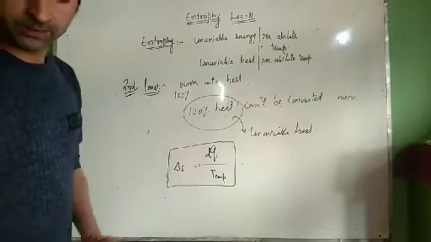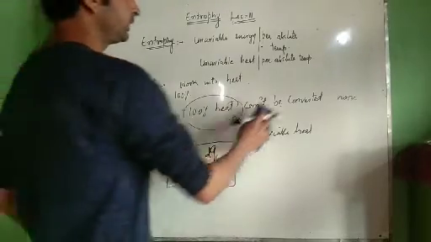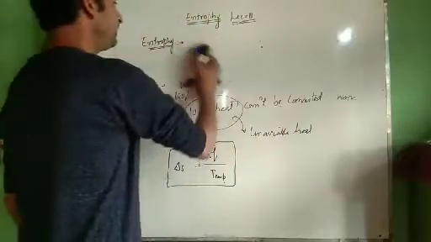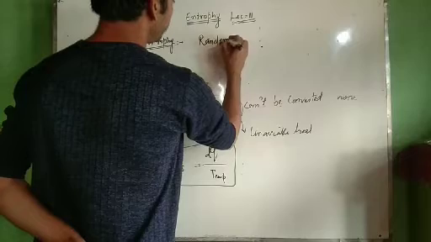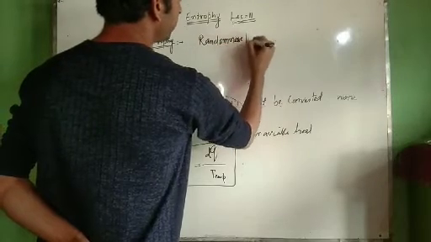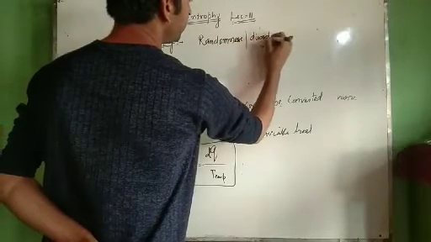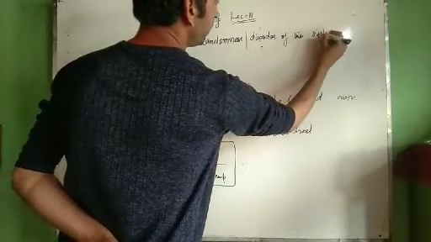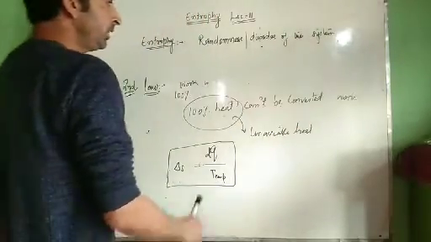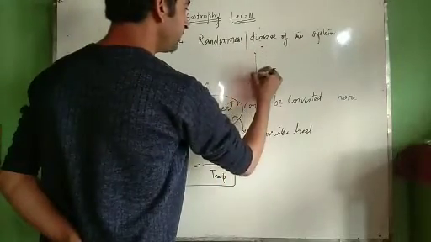Now what is entropy of the system in common sense? In common language, entropy is randomness. It is disorder. Randomness or disorder of the system. Now what do we mean by disorder of the system?